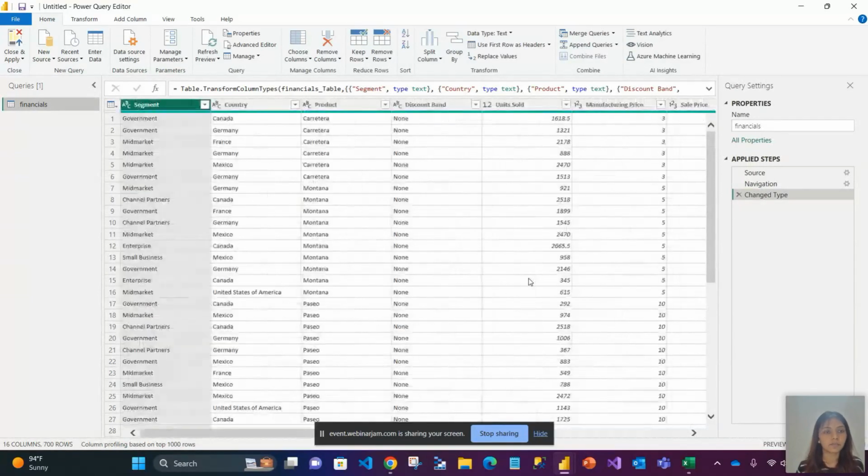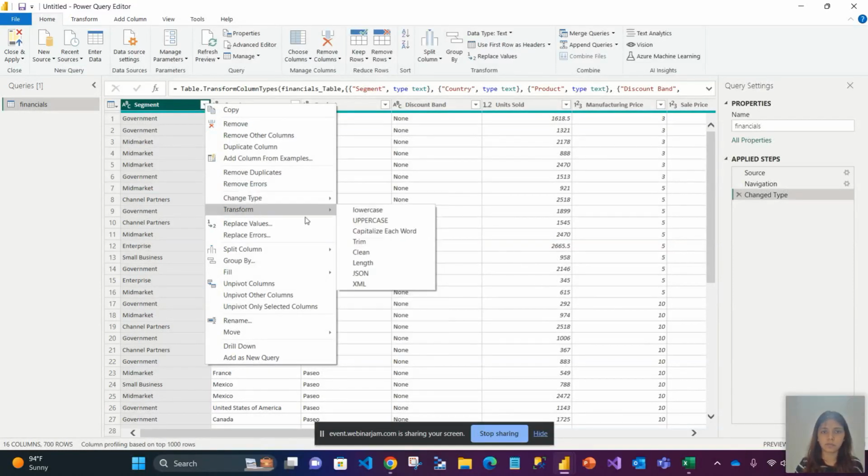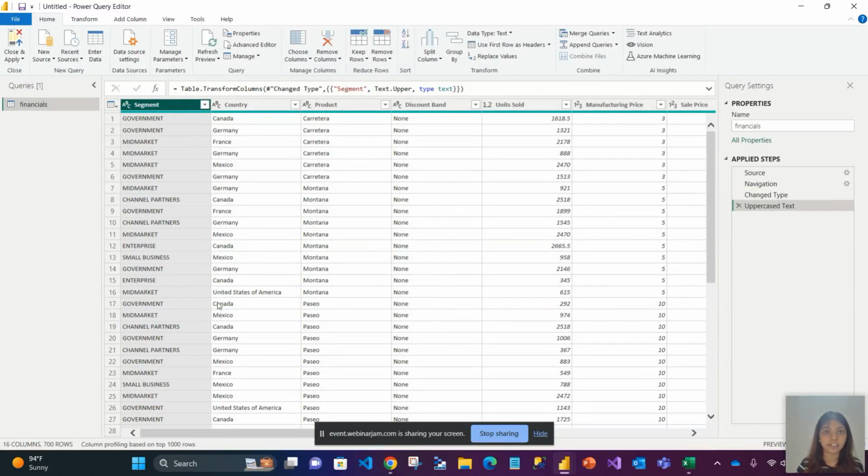So what I mean by transformation, I can do any change on the data I have loaded, and after doing all those changes, then bring my data to Power BI. If I want to directly bring it in, I can click the load button and it will directly bring the data. If I want to transform it and then bring it, I can do that also. Now let me show you a very small thing. Suppose for this particular column which says segment, I want to change it and transform it into uppercase. Now you see, I have made a transformation on the data. And here you would see that in the applied steps, one step has been added.